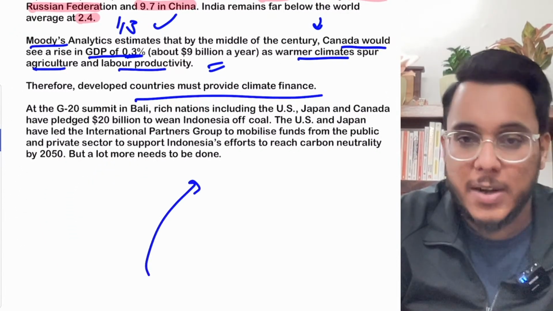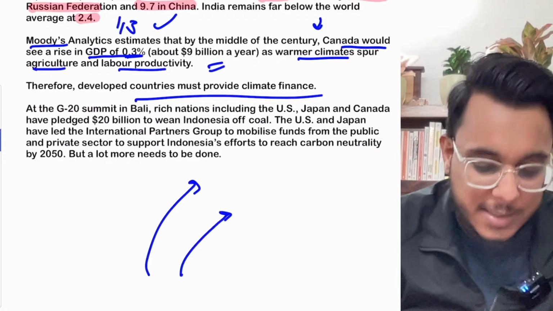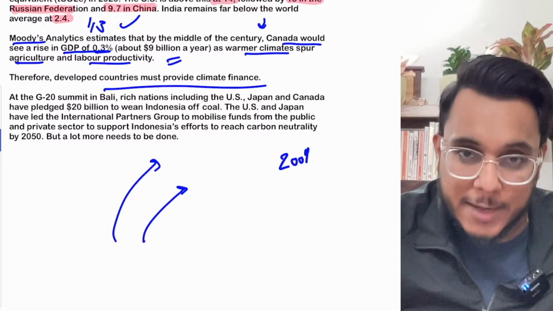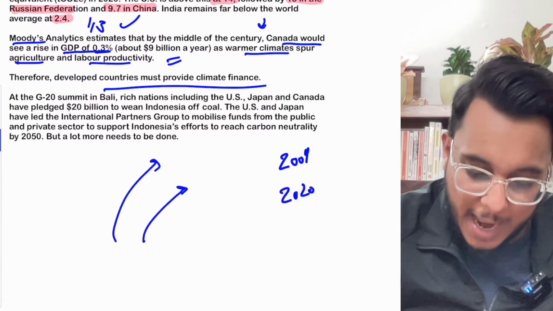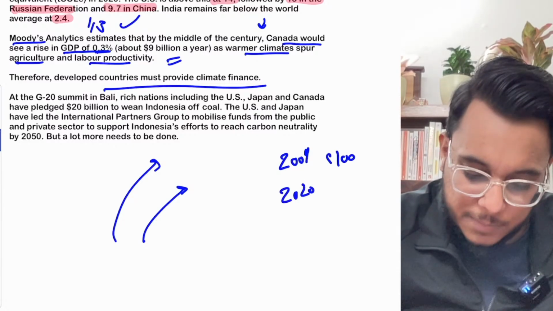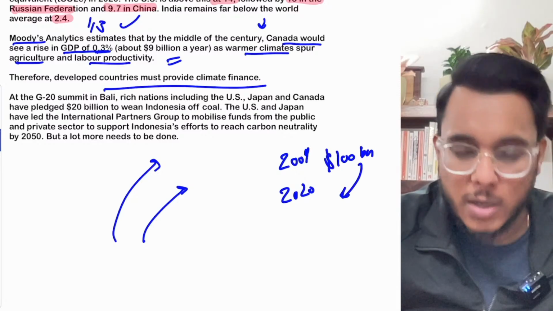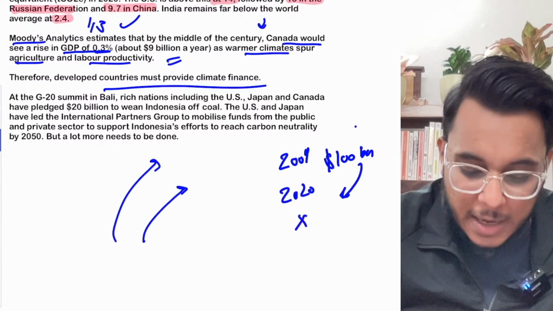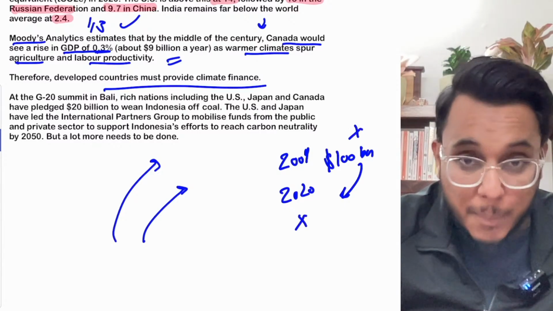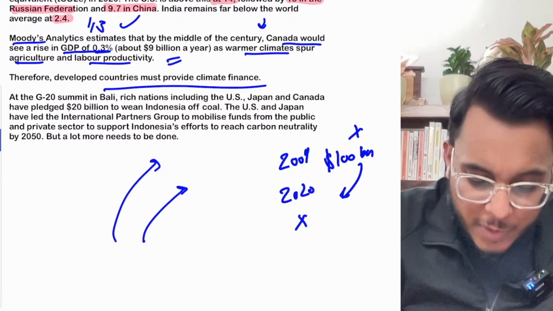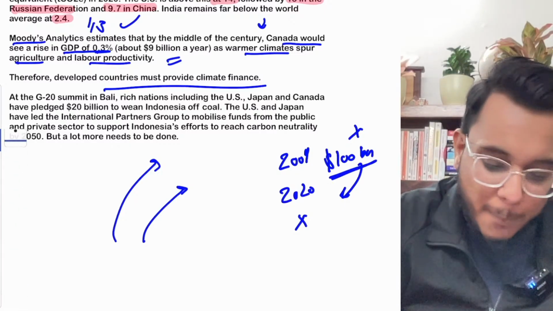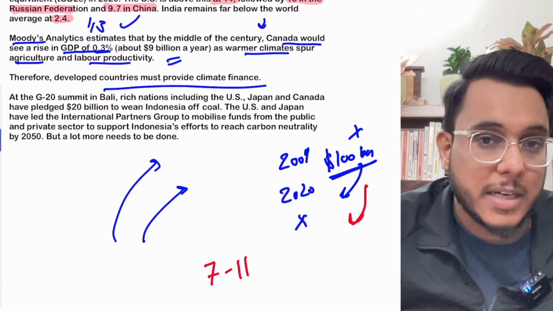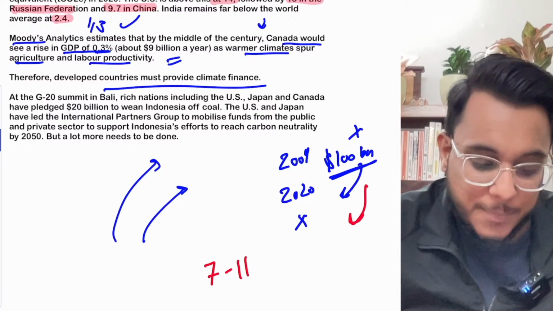Now as climate finance is being talked about, guys, understand this: the agreement was reached in 2009, where the developed countries promised that by 2020, every year $100 billion of climate finance will be given to the developing countries. But up till now, this $100 billion has not come. Now the developing countries demand that we don't need $100 billion, we need more than that, around 7 to 11 trillion dollars by 2030 if climate change is to be reverted.